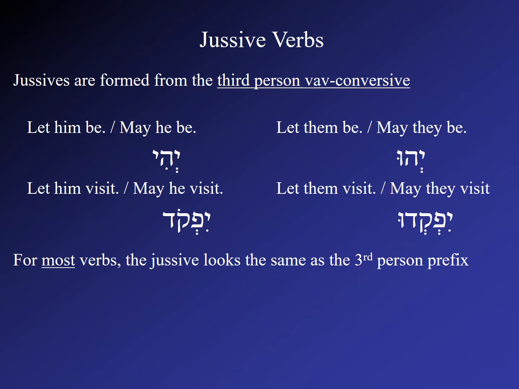Now you'll notice here that for most verbs, the jussive looks exactly the same as the third person prefix. So if we look at the prefix forms of paqad, we have yifkod. Notice here these two vowels are the same two vowels as our jussive. By the same token, the prefix of paqad is yifkedu. So we have these vowels here and here. So for most verb forms, the prefix and the jussive are indistinguishable from each other.